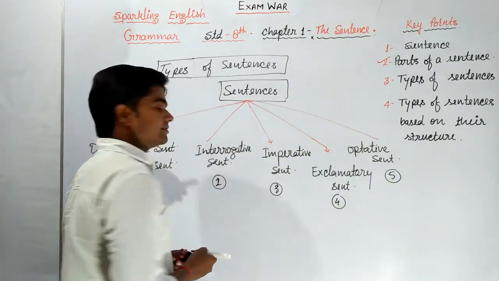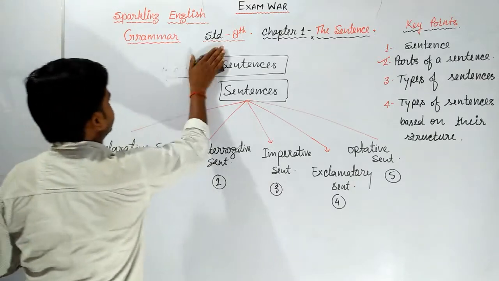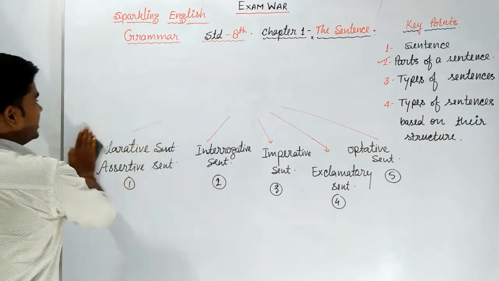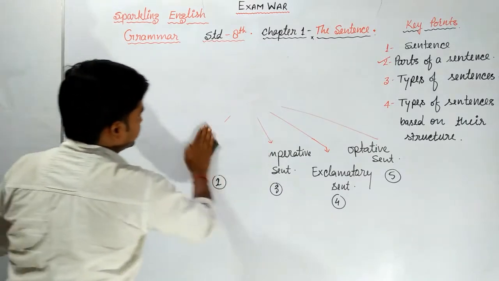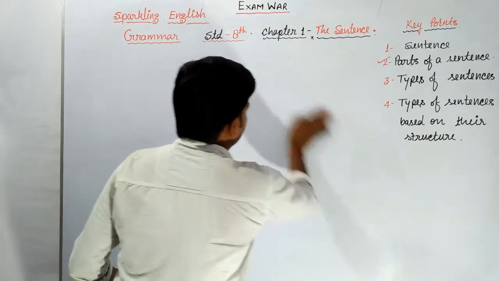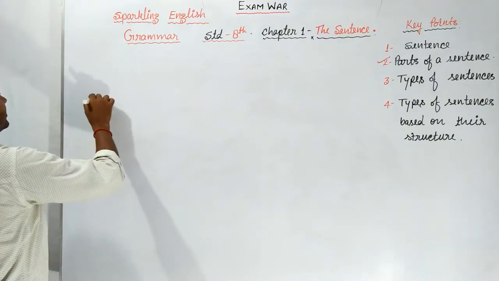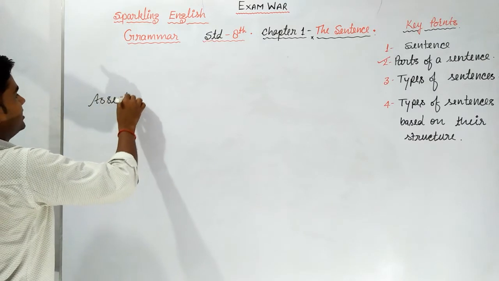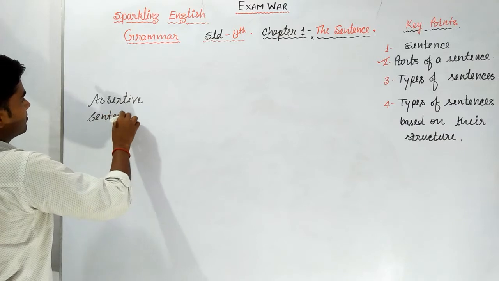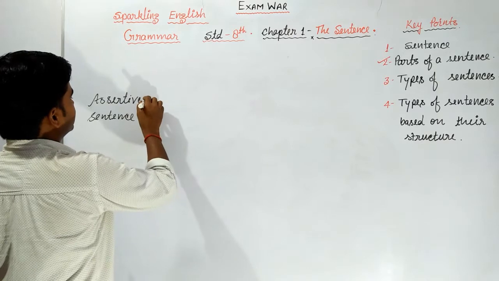So now let's take some examples of each type. First one, declarative sentences. What are those sentences? Declarative sentences. So we must take some examples of declarative sentences and understand them in a better way. Declarative or assertive sentences can be further divided into 2 parts.